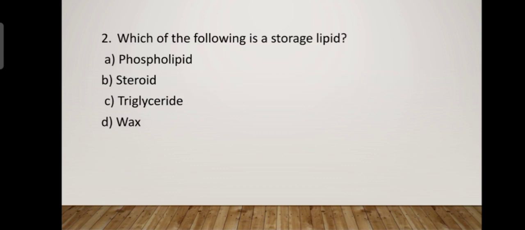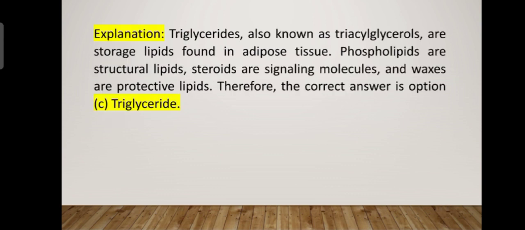Next question, which of the following is a storage lipid? Phospholipid, steroid, triglyceride, wax. The correct answer is option C, triglyceride. It is a triacylglycerol and found in adipose tissue. It is a storage lipid, whereas other options like phospholipids are structural lipids, steroids are signaling molecules, and waxes are protective lipids. Therefore, the answer is option C, triglycerides.